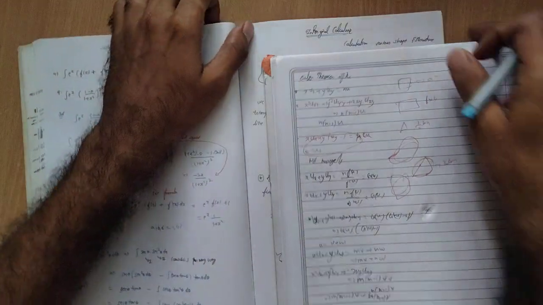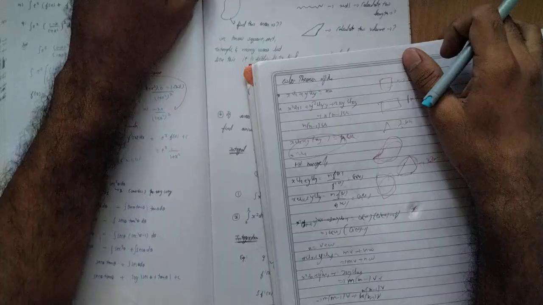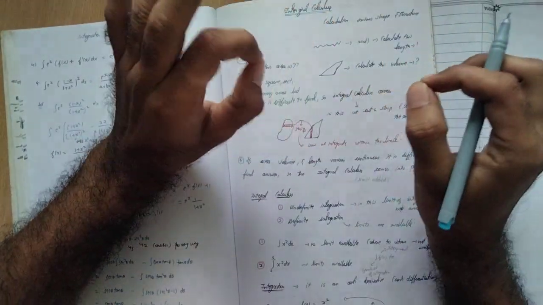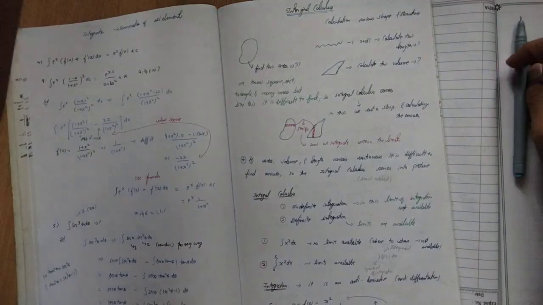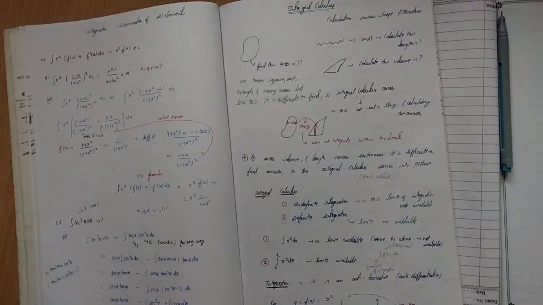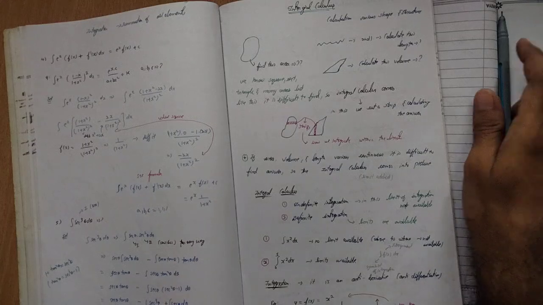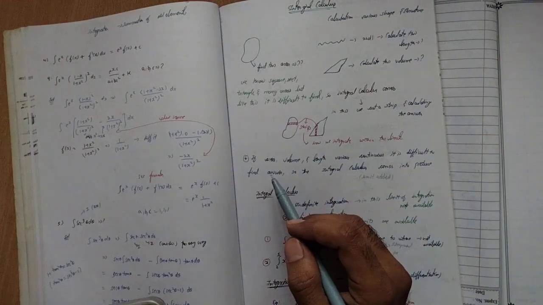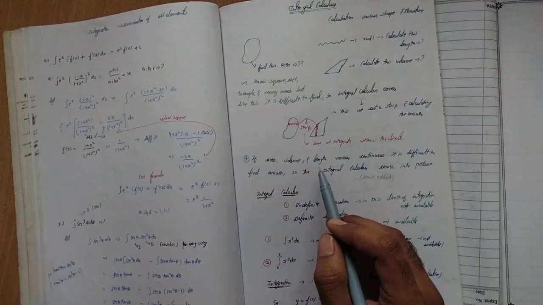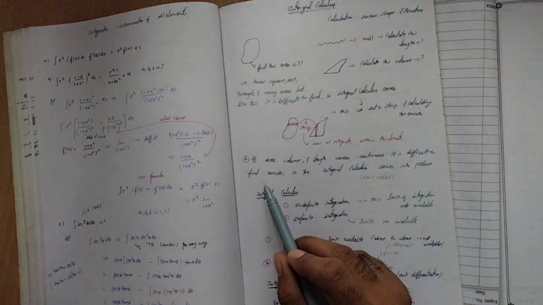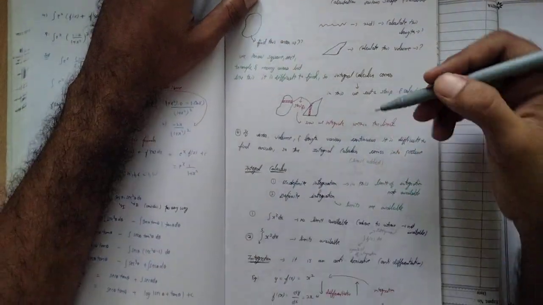Okay, so that's why integral calculus is so important to us. You can see here the strips; each and everything we will take according to the strip condition. According to the strip condition only we will see the entire scenario, because that's why this integral calculus is so important. If area, volume and length vary continuously, it is difficult to find the answer, but with integral calculus everything comes into the picture.